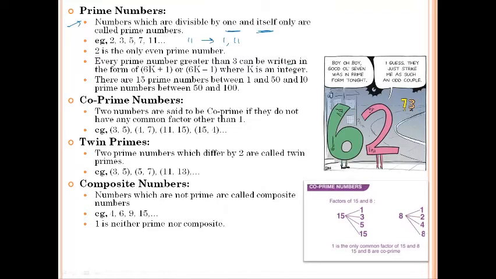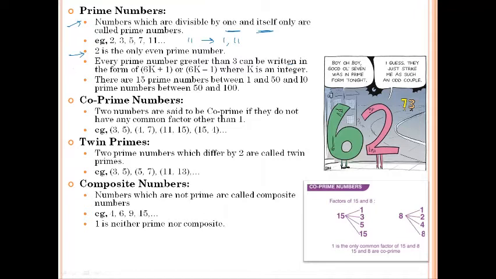So some special features about the prime numbers. See, 2 is the only prime number which is even. Other than 2, if you look at all the other prime numbers, you will find that there is not a single even prime number. 2 is the only prime number which is also an even number. Okay.